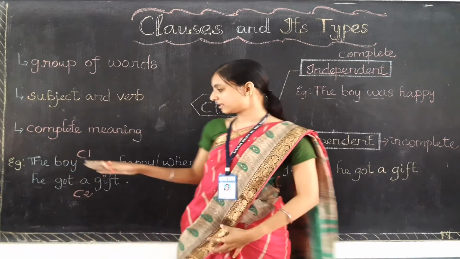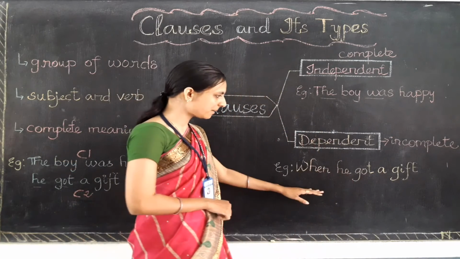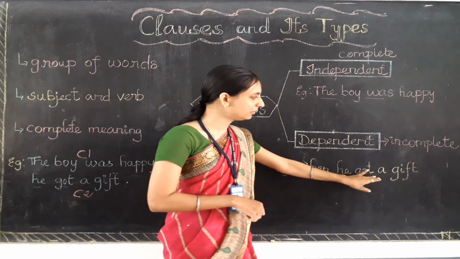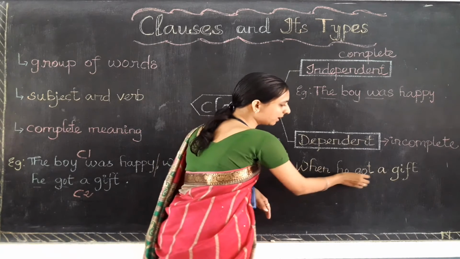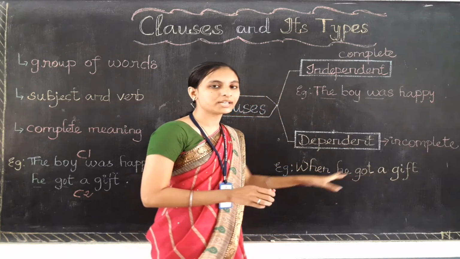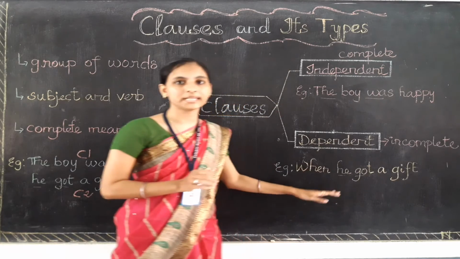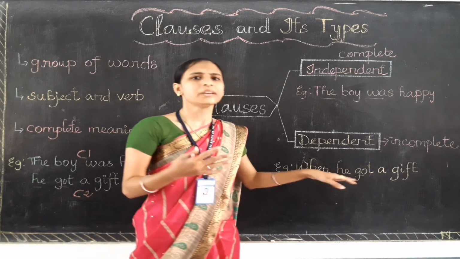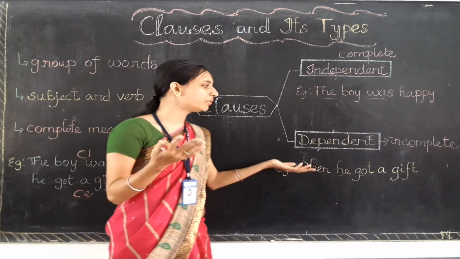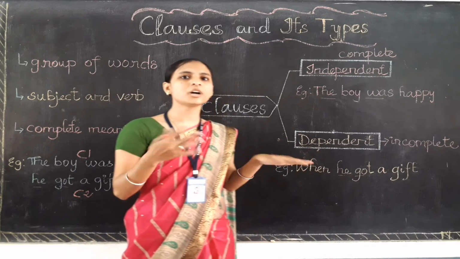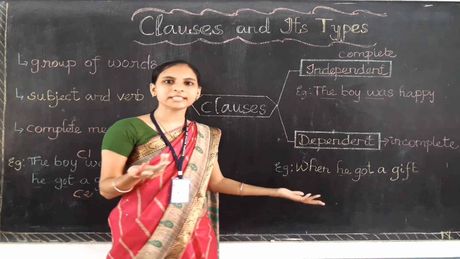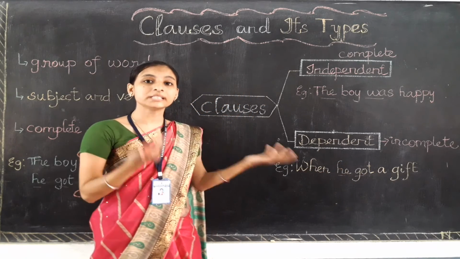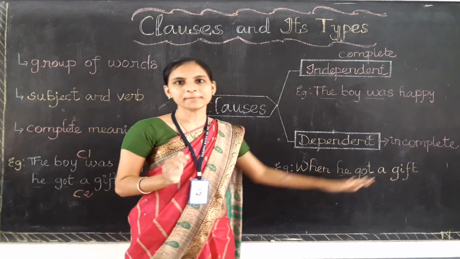Suppose the second clause, you can look at the second clause. I have written the example. When he got a gift. Here also I can find the subject and verb. Am I right? Subject and verb are here also. But when I read this group of words, it doesn't give me a complete meaning. See, when he got a gift. Did he buy a gift? What happened when he got the gift? How did he feel? It doesn't give any continuation. When he got a gift, who got it, why did they get it, we don't know. It gives an incomplete meaning only.